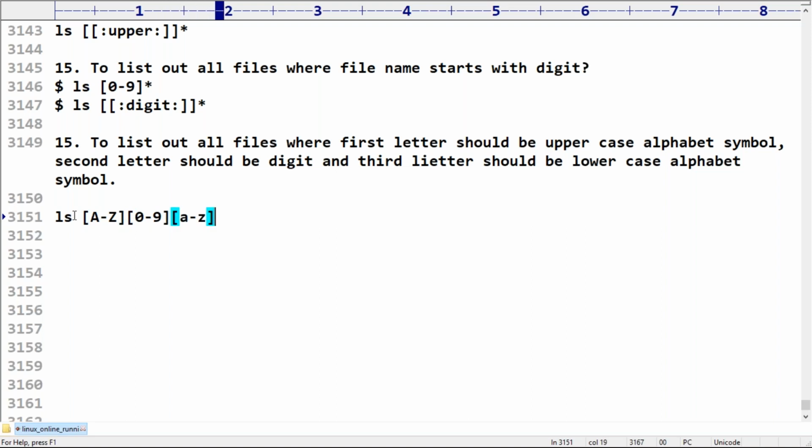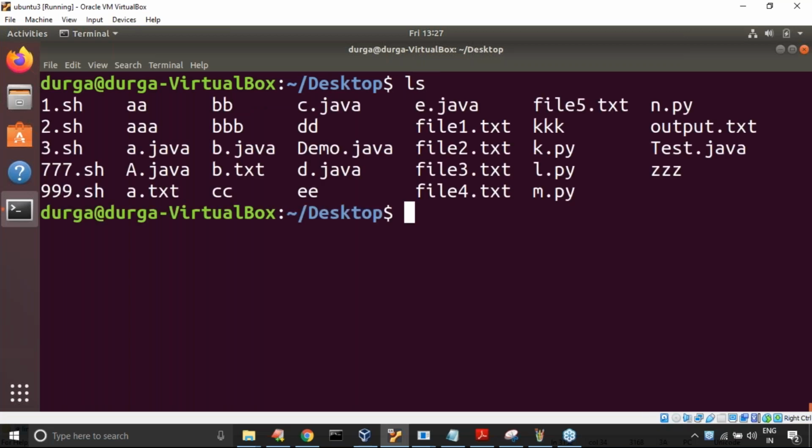Okay, like you can take that. But if it is not going to work in our Ubuntu, then what I have to take is colon upper colon, next the second thing should be a digit, and the third thing should be a lowercase alphabet symbol. Now, do you have any such type of files?